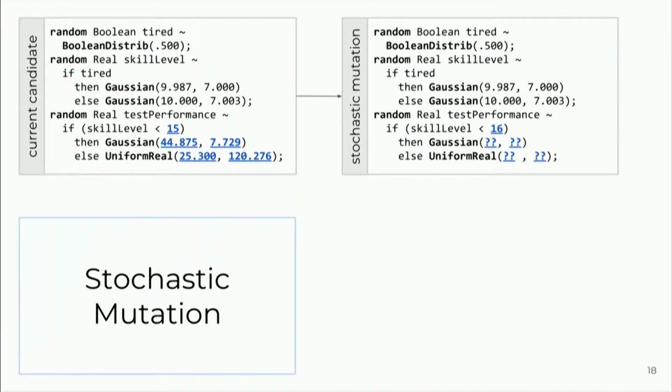Okay, so what do these mutations look like? Here you can see a sample mutation where we have replaced this 15 threshold with the 16 threshold. What gets a little weird here is that all of the descendants in the AST are now no longer tuned to the correct data, because we've changed which parts of the data set are being represented in the 2 branches. And so we pop out all of those old parameters and replace those with holes. Now, how are we going to fill those?